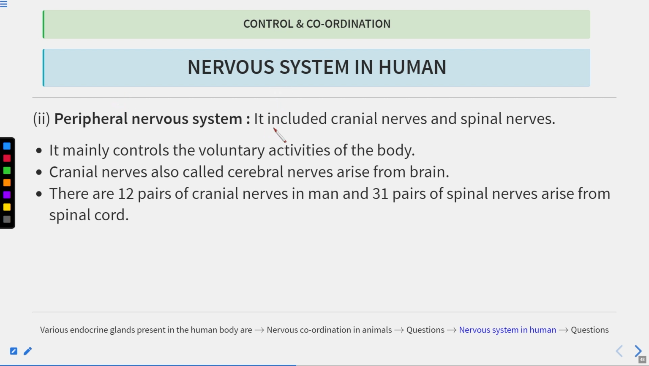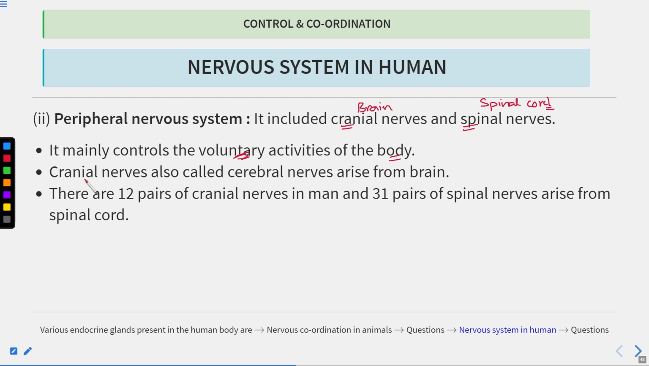system. The peripheral nervous system includes the cranial nerves as well as the spinal nerves. Cranial nerves are related to the brain, and the spinal nerves are related to the spinal cord. This peripheral nervous system mainly controls the voluntary activities of the body. Voluntary activity means activities that are under our control. Activities can be voluntary or involuntary. Involuntary activities include things like vomiting and hunger.